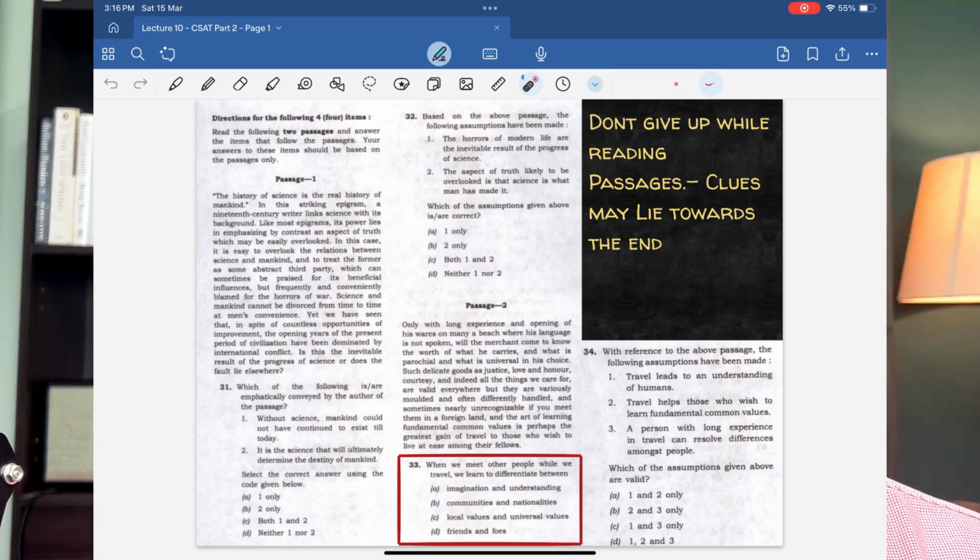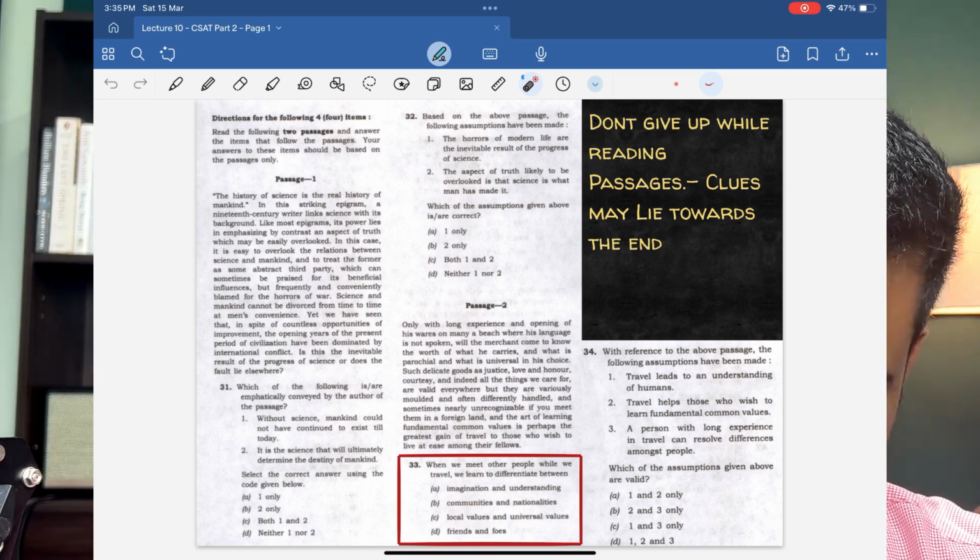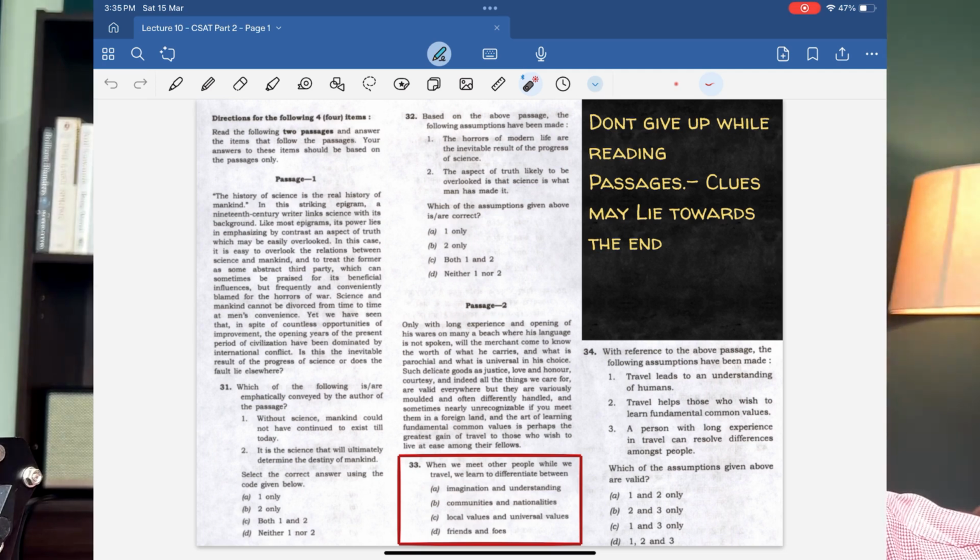All right. Look at the 33rd question. I have simply brought it to you here to tell you why I would be skipping question number 33, so you can understand the logic behind this. It's a very, very small passage, just like the science and history one. Only with long experience and opening of his wares on many a beach where his language is not spoken, will the merchant come to know the worth of what he carries and what is parochial and what is universal in his choice. It's framed in a very difficult way.